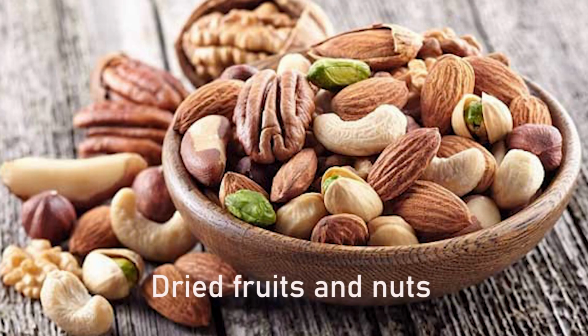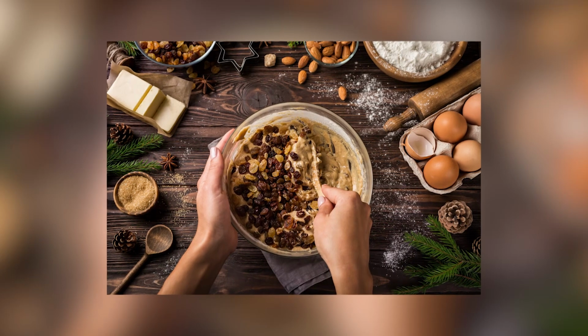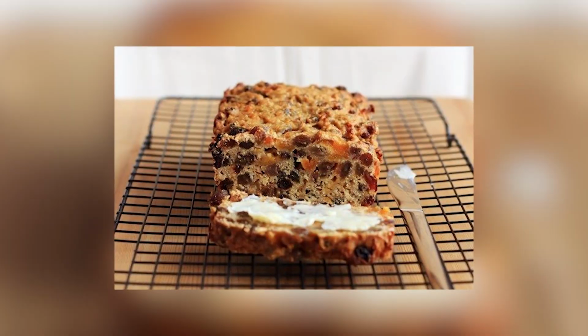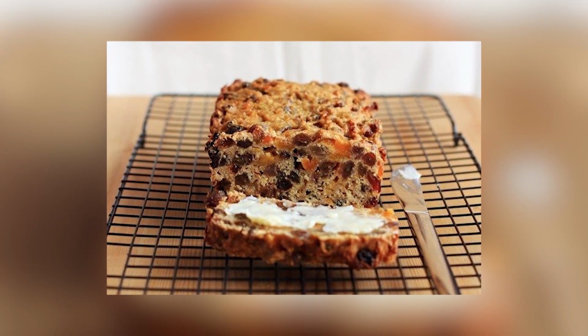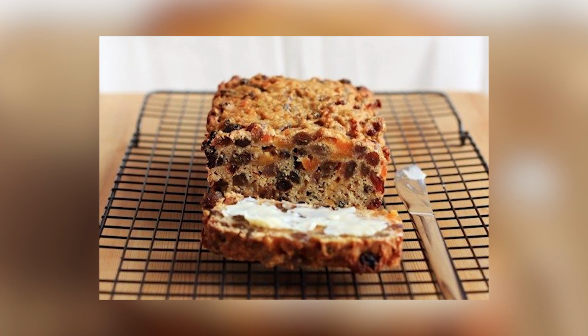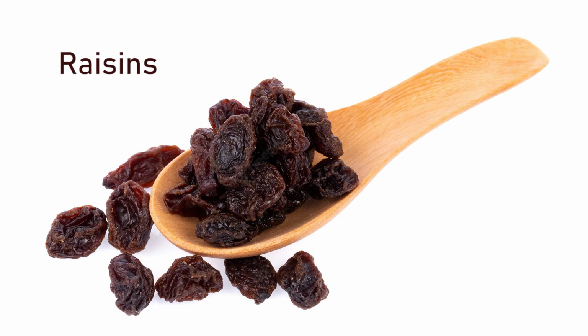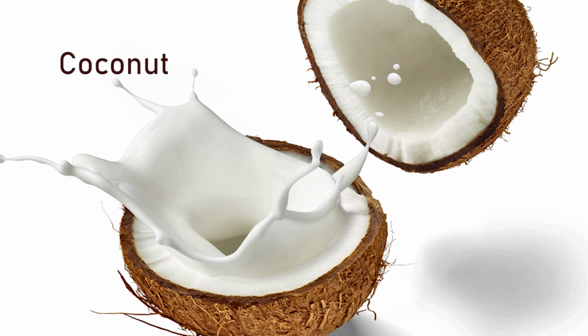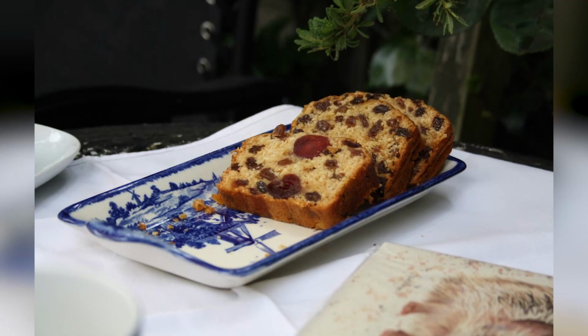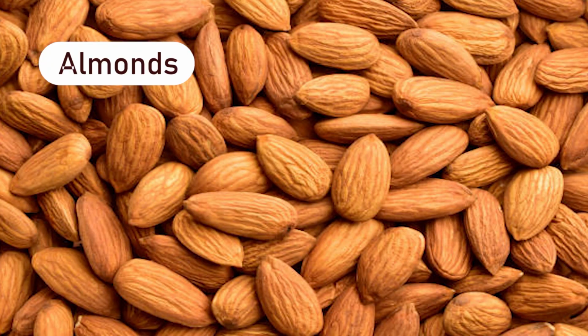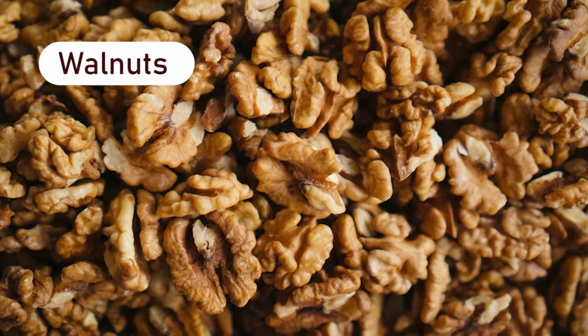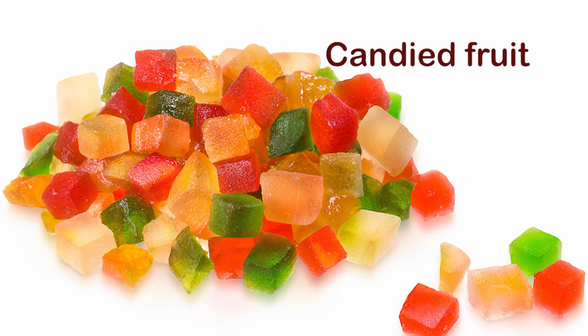Dried fruit and nuts. Dried fruits and nuts are of great importance in cakes, pastries and puddings in terms of adding aesthetic as well as nutritive value and specific flavors. Raisins, currants, prunes, coconut are a few examples of dried fruit used in various bakery preparations. The most commonly used nuts are almonds, cashew nuts, walnuts, pistachios and peanuts.